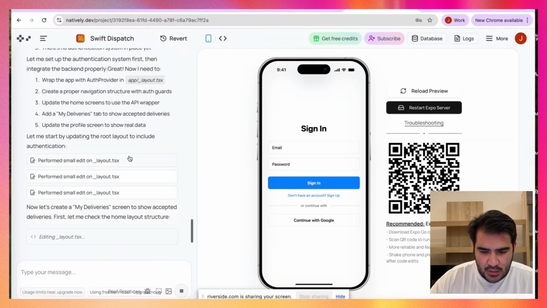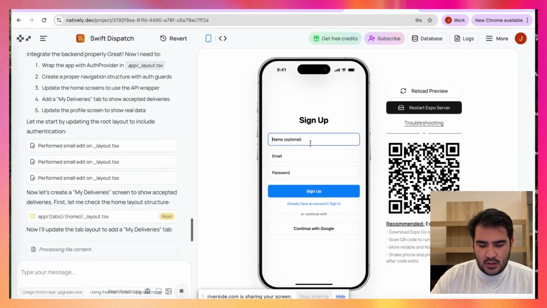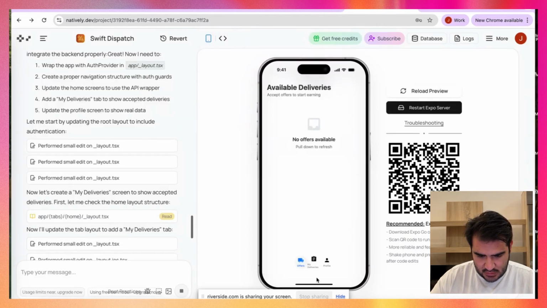Yes, nice. Here we have the authentication added as well. This is cool. Let me sign up. Perfect. Here it is. Okay, because it doesn't exist yet. Nice. So here we are with our profile.